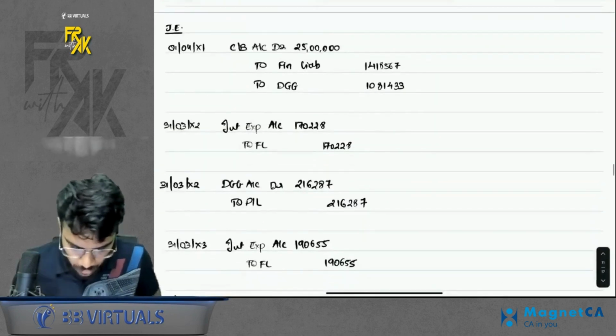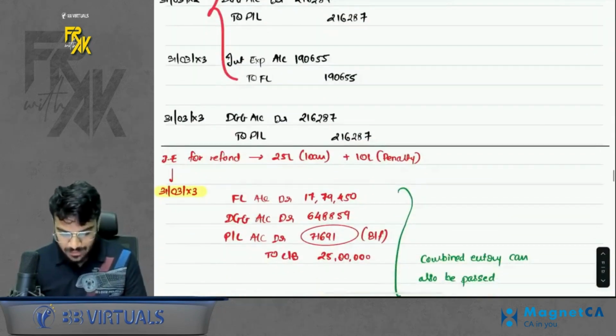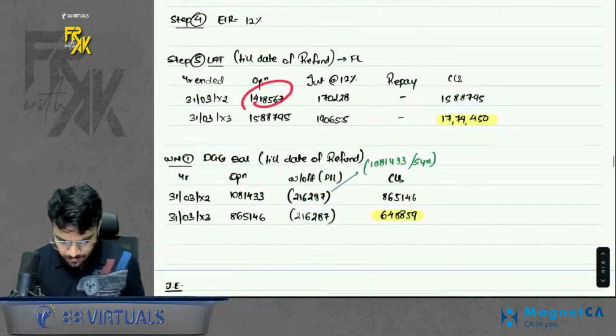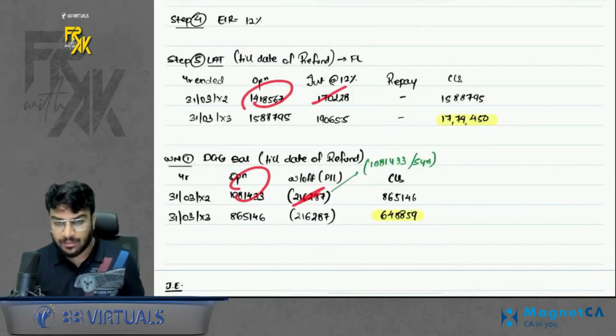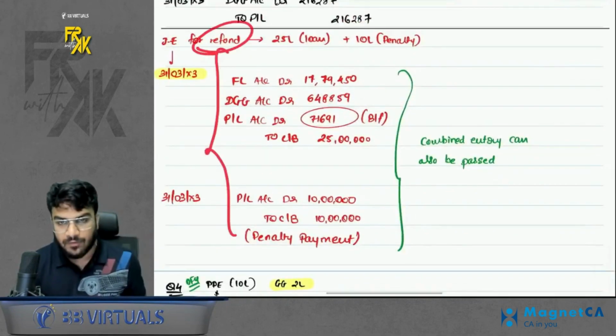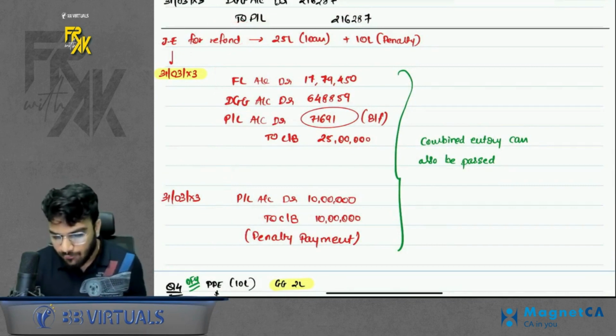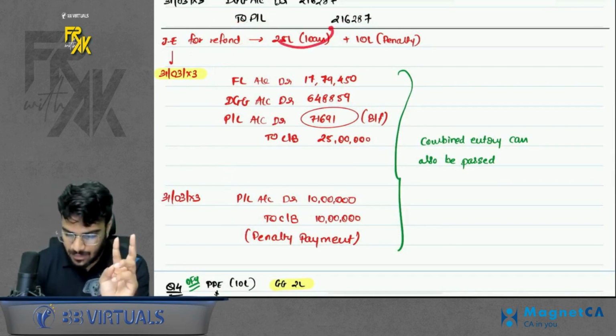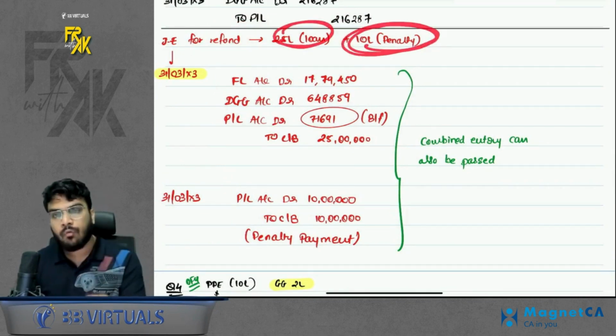Now what to do? First I pass the entries for the initial 2 years, the basic entries: booking of the loan, charging interest, writing this off. But the main entry comes at the second year end, that is the journal entry for refund. For refund, what will you do? You have to give 2 amounts as refund. One is the loan amount and one is the penalty amount. What to do with this?